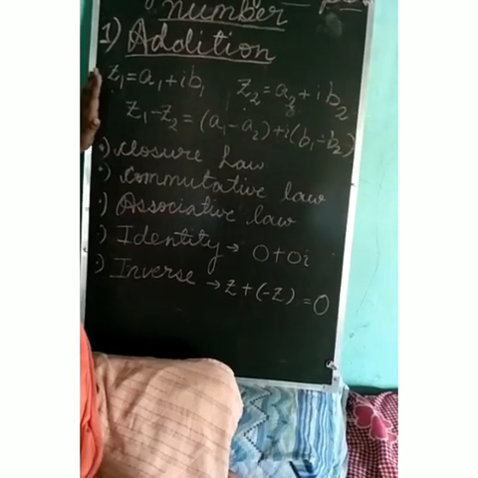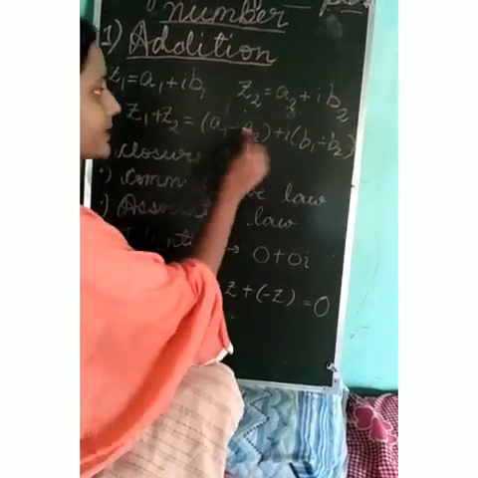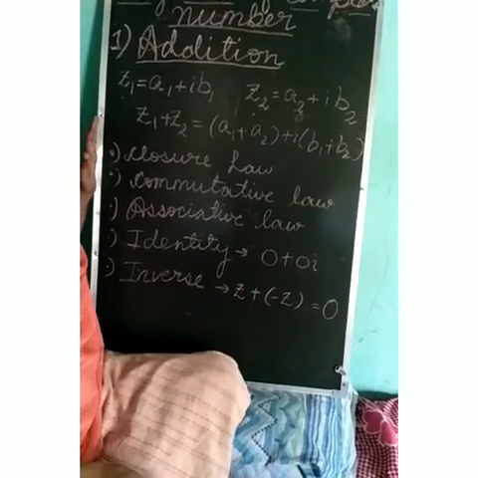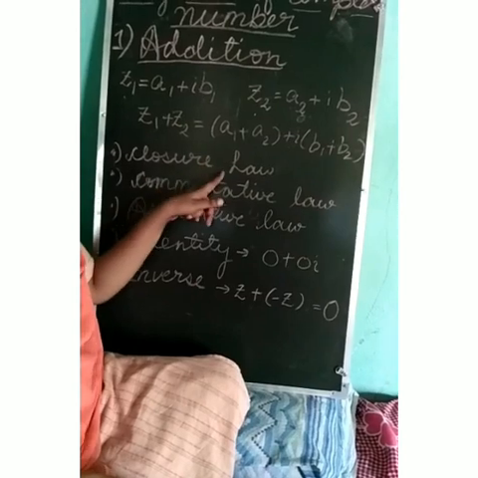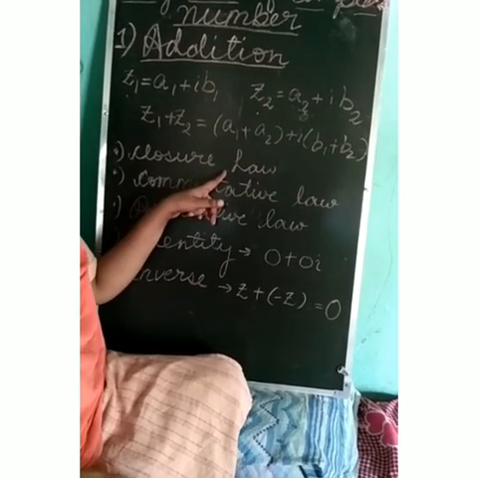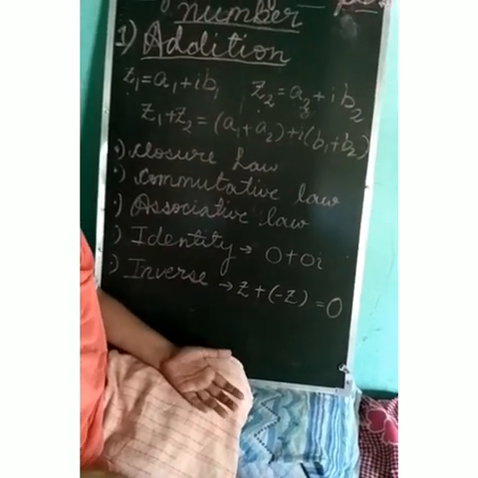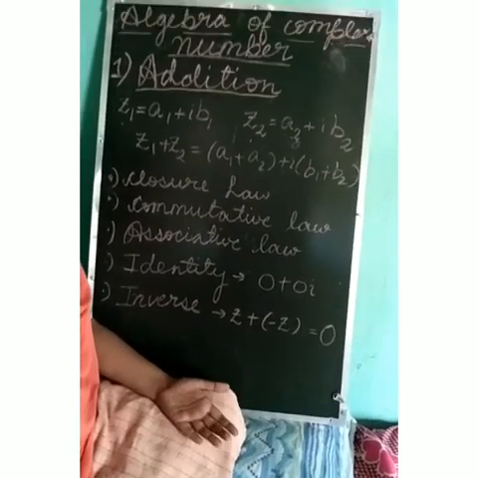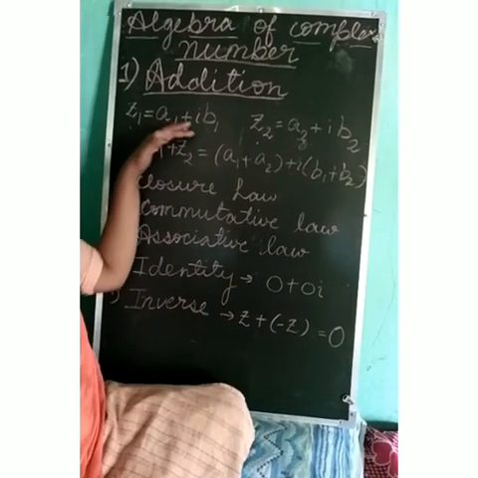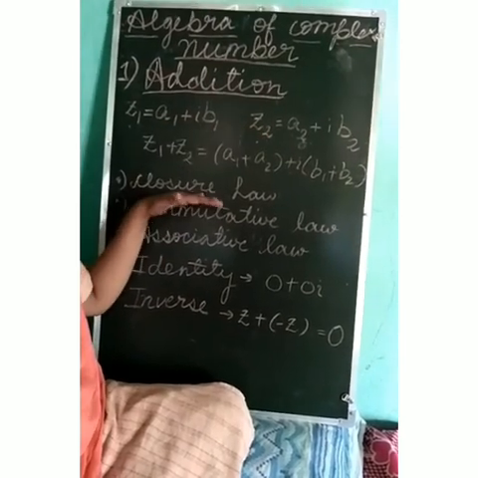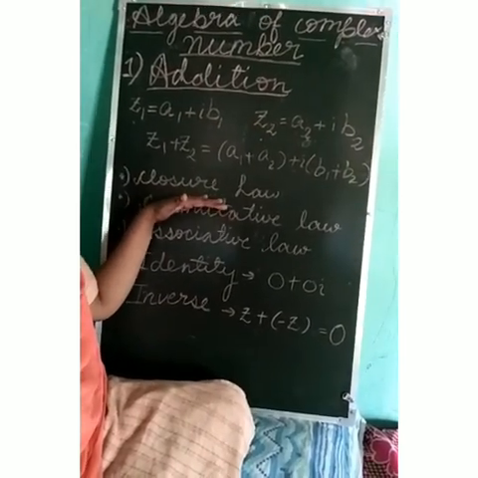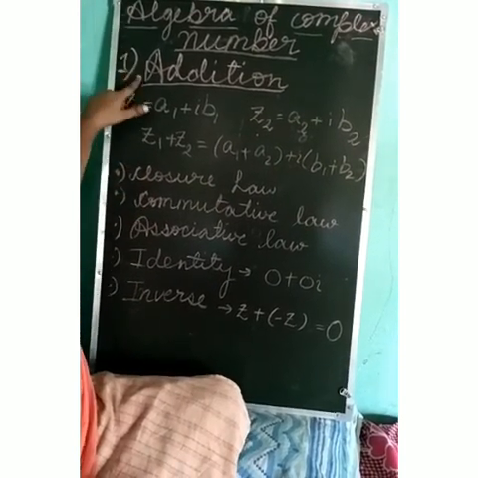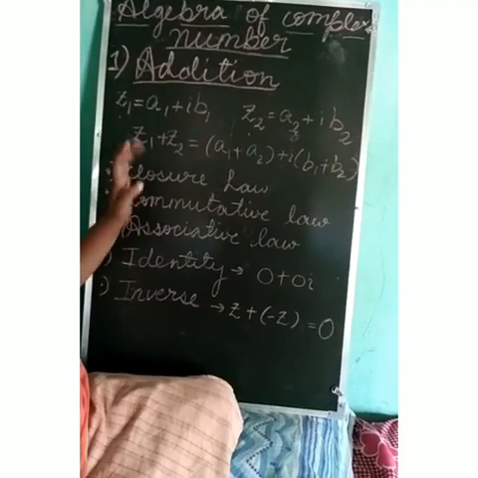Now when we talk about the property of addition, it satisfies some of the different laws that we have studied for real numbers also. The first law is closure law. What is closure law? Closure law states that if there are two complex numbers Z1 and Z2, then their sum is also going to be a complex number. So if we take any two complex numbers, their sum is also going to be a complex number, and this satisfies the closure law in addition for complex numbers.